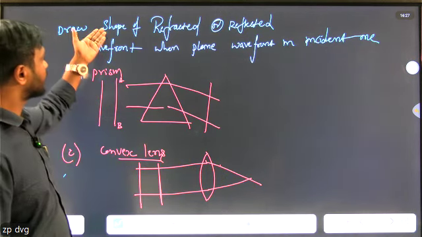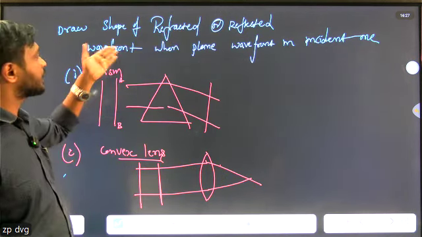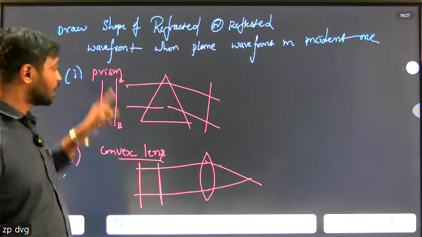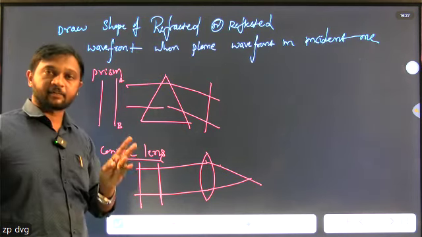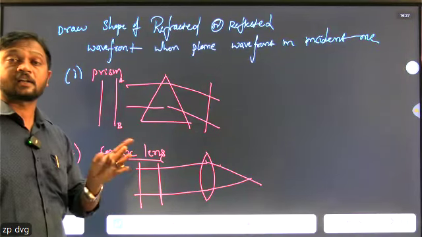What is the shape of a refracted or reflected wavefront when the plane wavefront is incident on the first one, a prism, second one, a convex lens, third one, a concave mirror, and fourth one, a convex mirror.